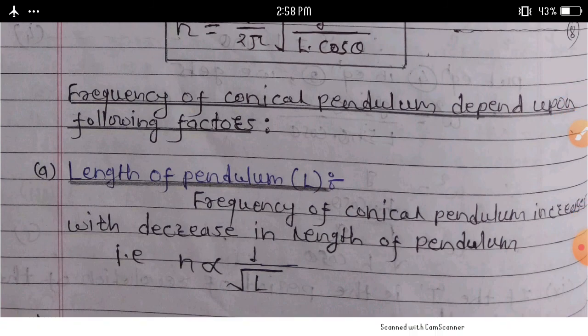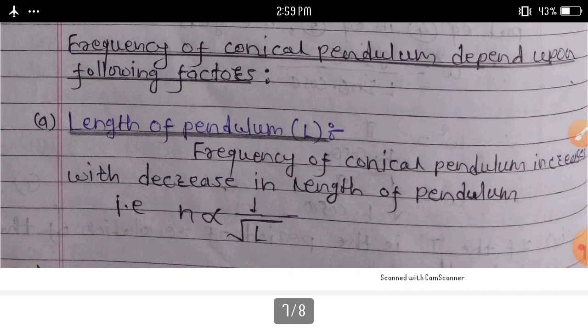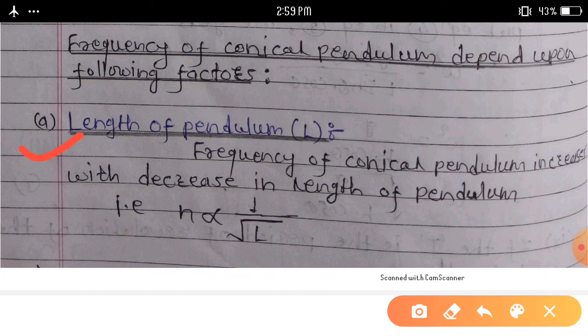Next point we can discuss here: the frequency of a conical pendulum depends upon the following factors. First one, length of a pendulum. Frequency of a conical pendulum increases with a decrease in the length of a pendulum.